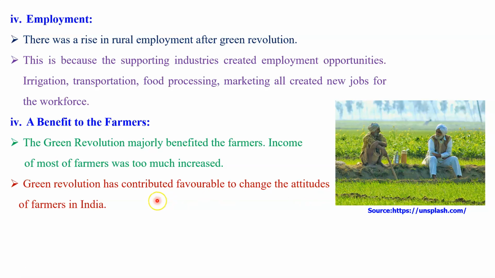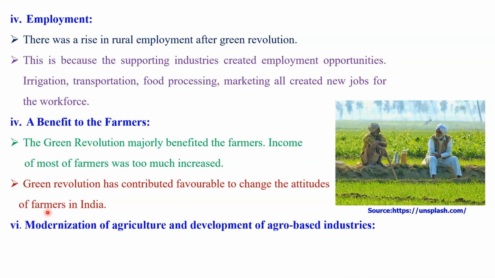The Green Revolution contributed favorably to a change in the attitude of the farmer in India. As I mentioned earlier, a commercial attitude developed in farmers, and they are now able to do commercial agriculture in India. This is only possible due to the Green Revolution that was implemented in India.